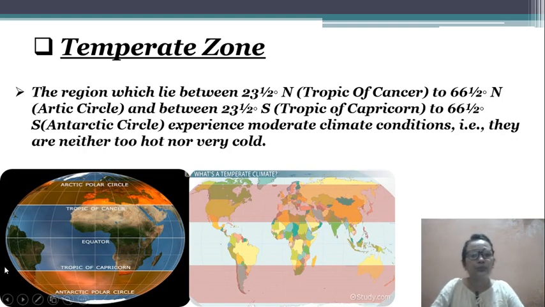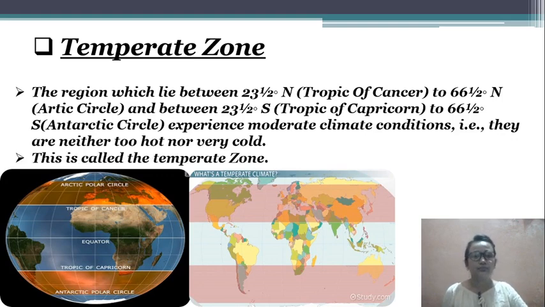So the regions between the Tropic of Cancer and the Arctic Circle, and the Tropic of Capricorn and the Antarctic Circle, experience moderate climate conditions. That is, they are neither too hot nor too cold. The temperature is fairly equal there. This is called a temperate zone. So the weather is not too cold, not too hot. Those regions we call the temperate zone.